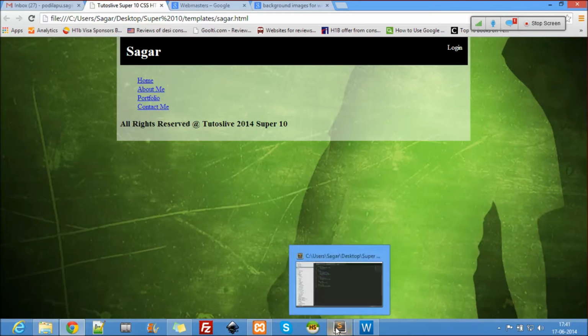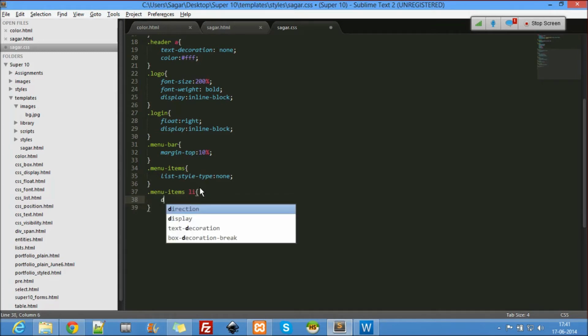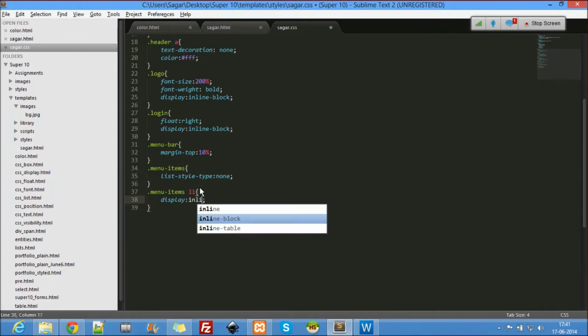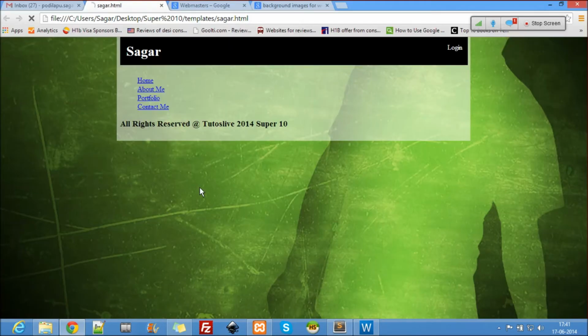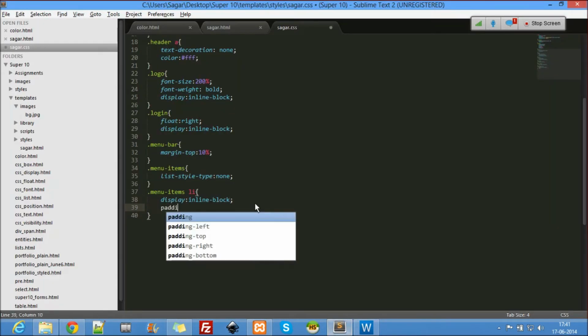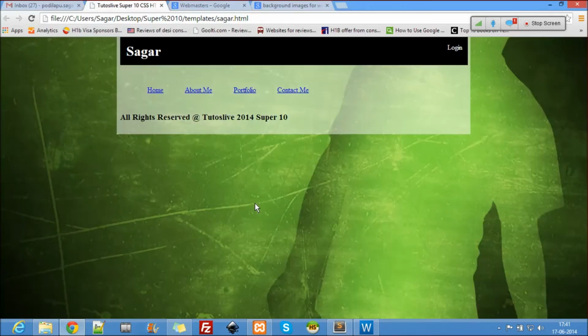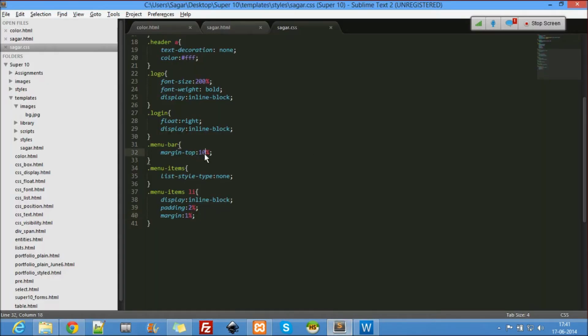Okay, and for menu items, any li inside that, display inline block. Now they have come here, right? And one more thing I want here is a padding of 2%, and a margin of 1%. See that? Okay, let's decrease this to 7%, and see.